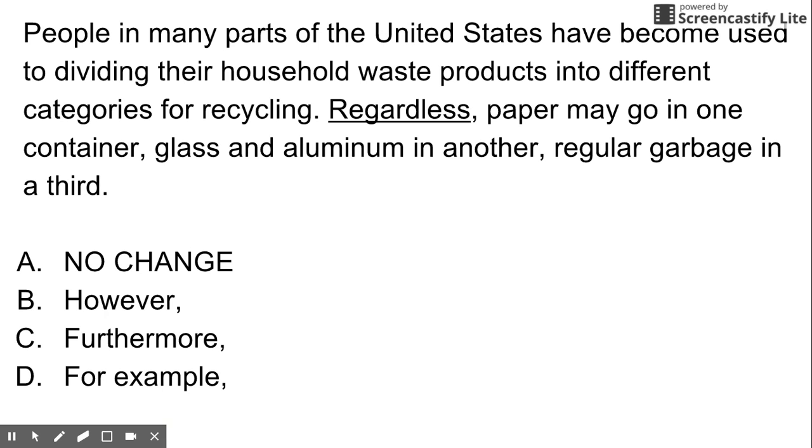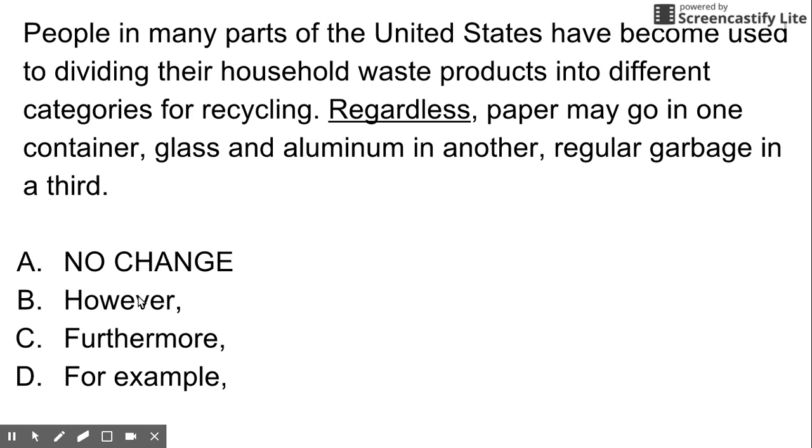Let's take a look at this item. People in many parts of the United States have become used to dividing their household waste products into different categories for recycling. Regardless, paper may go in one container, glass and aluminum in another, regular garbage in a third. So I want to take a look here at this underlined word, regardless.